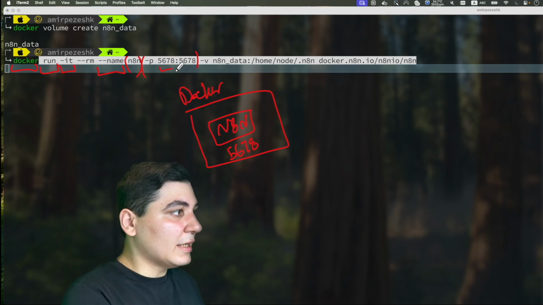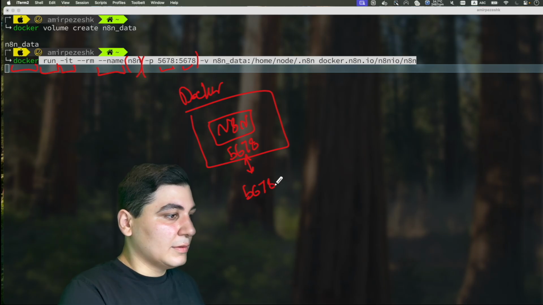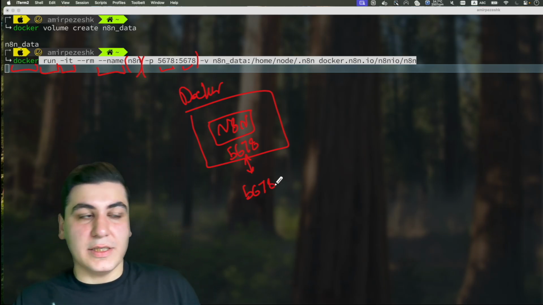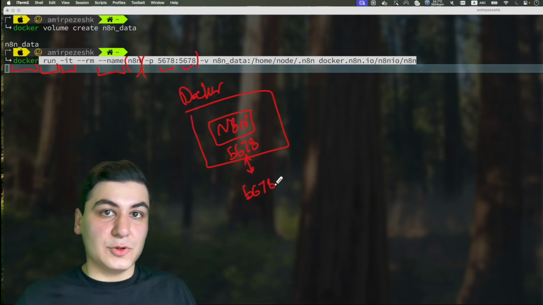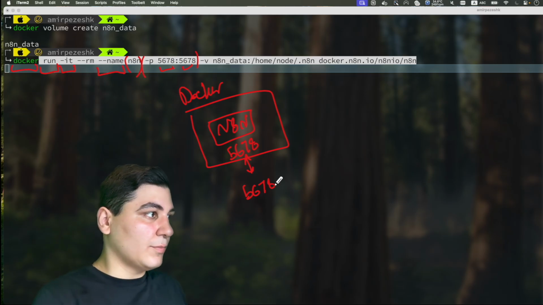And when we do that, we export the same port on our machine. So now the app on our machine is accessible through this port, which is really cool.